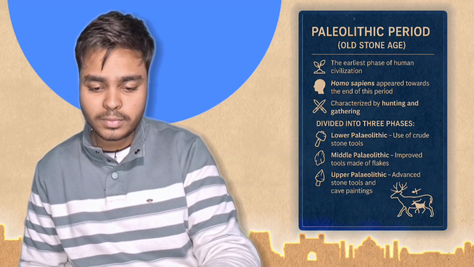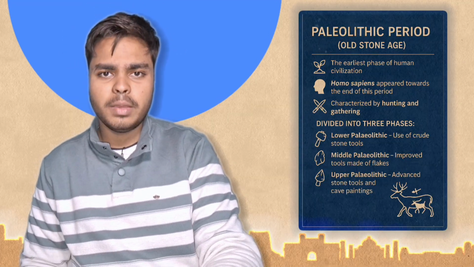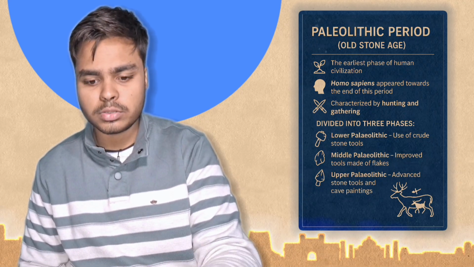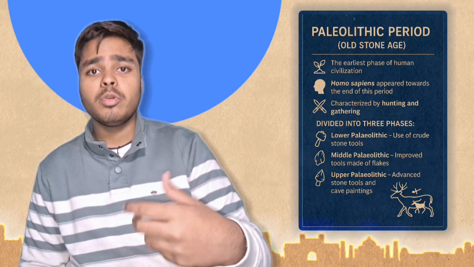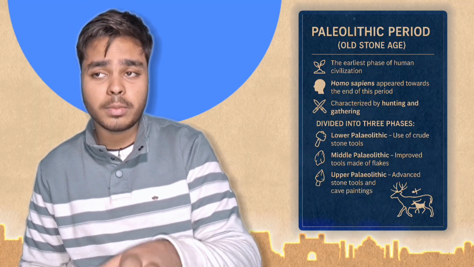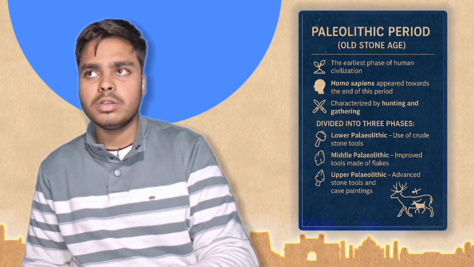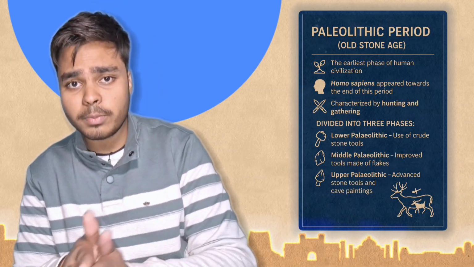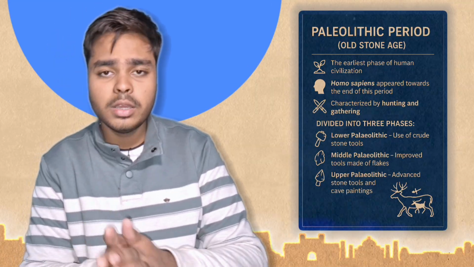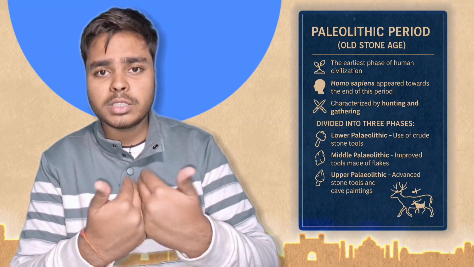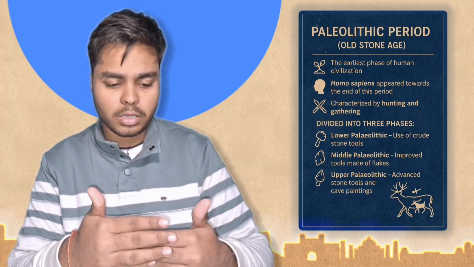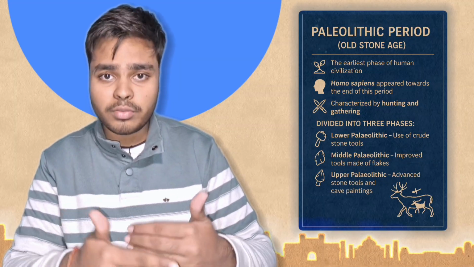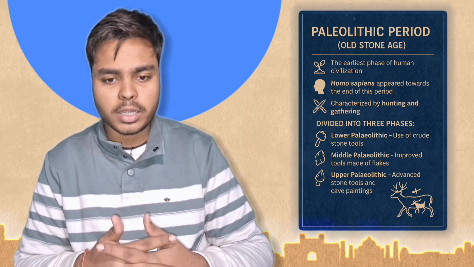And in the middle Paleolithic age, people started to improve their hunting tools, and in the upper Paleolithic age, some more modification happened, and those tools became advanced stone tools. So in the lower Paleolithic age, use of stone started. In the upper Paleolithic age, some advanced modification happened. So it's just a matter of time. Time by time, it all started to grow, started to modify things, and that's how it all started.